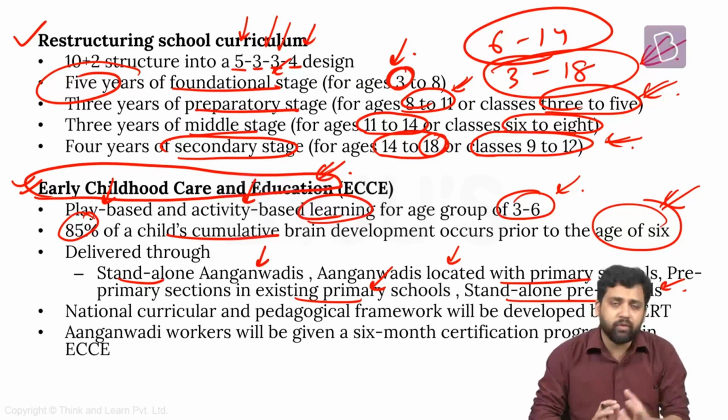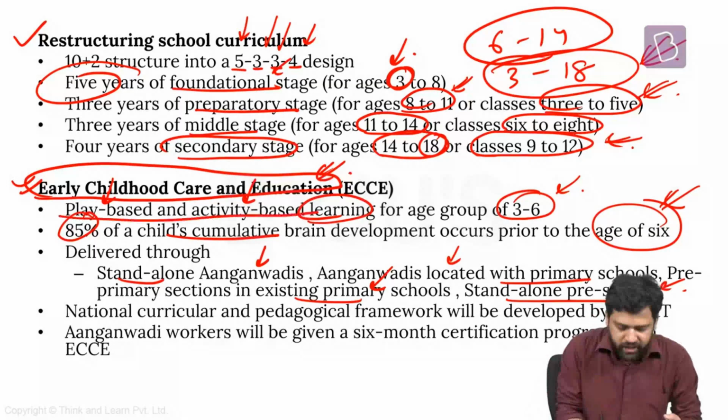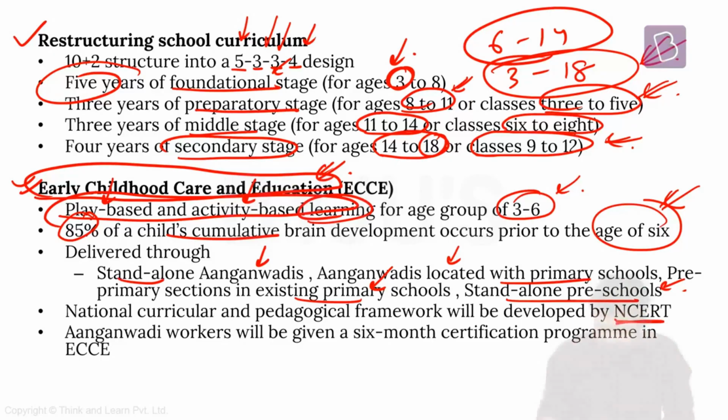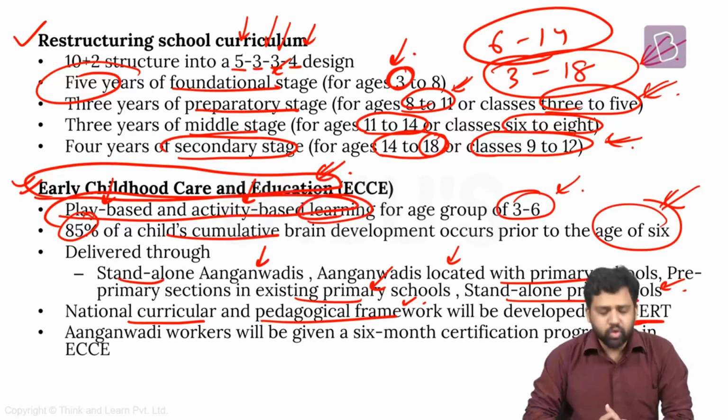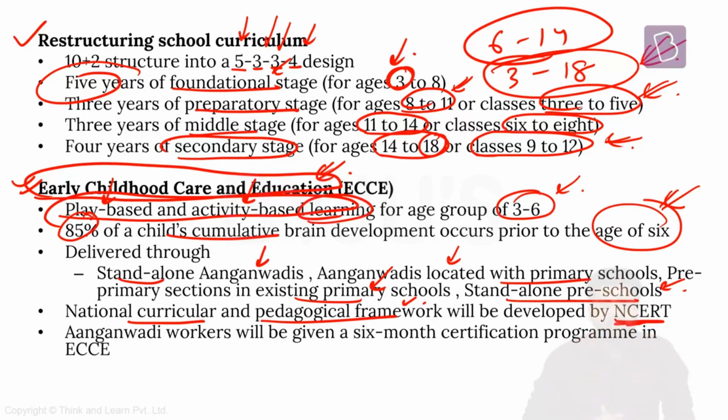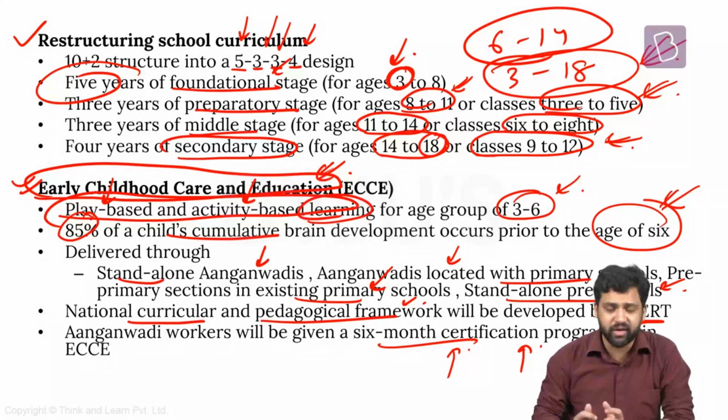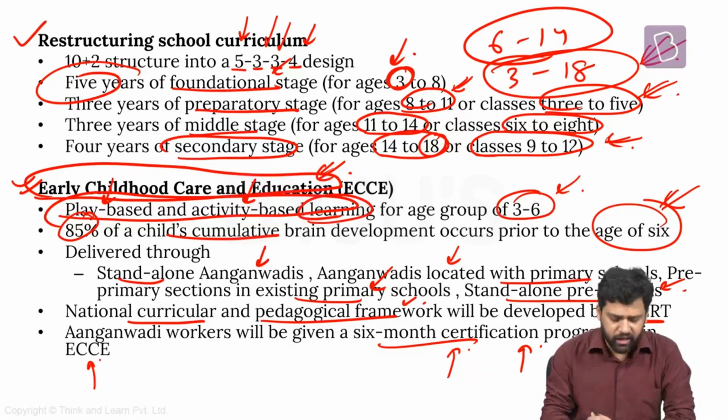But what will be the content of this education? What kind of play-based, activity-based learning will be provided? This is something that will be decided by NCERT. So NCERT will develop a national curricular and pedagogical framework for that. And who is going to deliver it? The policy says that the Anganwadi workers will be provided a 6-month training, and those who are successful in this training program will be provided a certificate, and they will be the ones who provide this early childhood care and education.